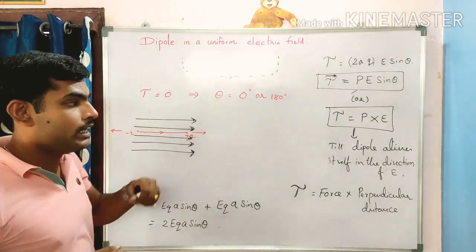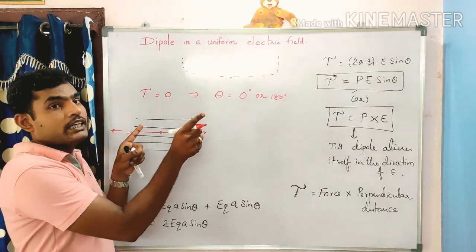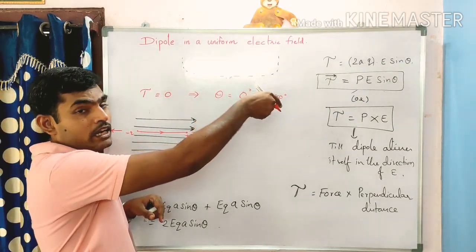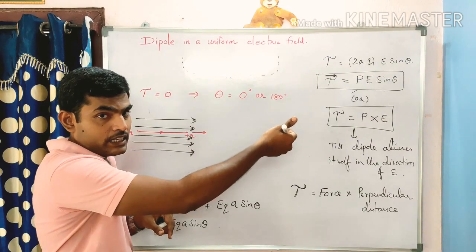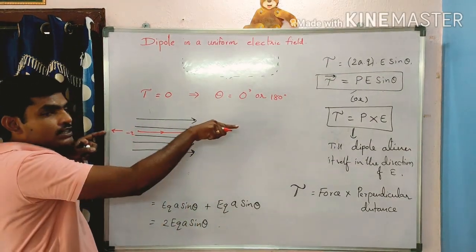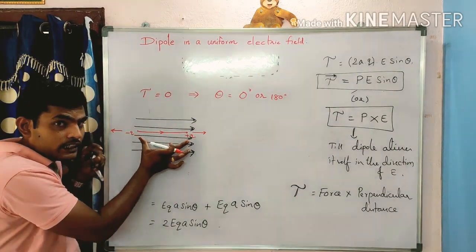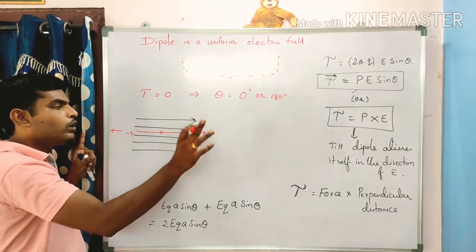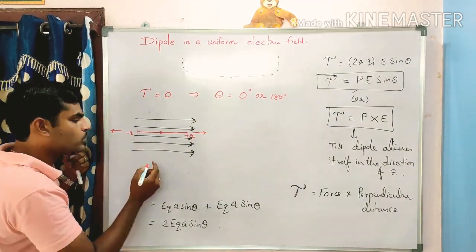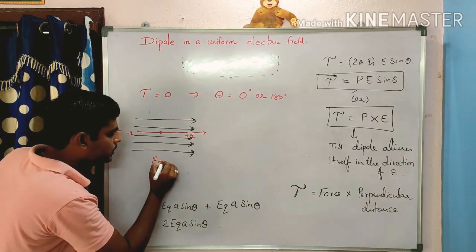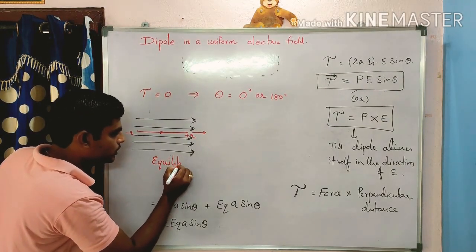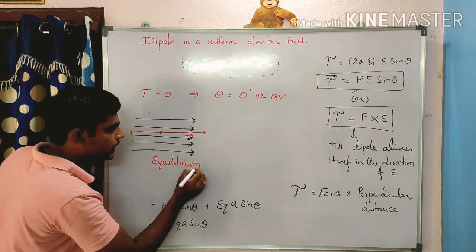Now you see, in the first case we have the line of action. If the line of action is not the same, a turning effect is created. Here, what happened? The line of action is the same, along the same line. So no turning effect is created. So this is called an equilibrium state.